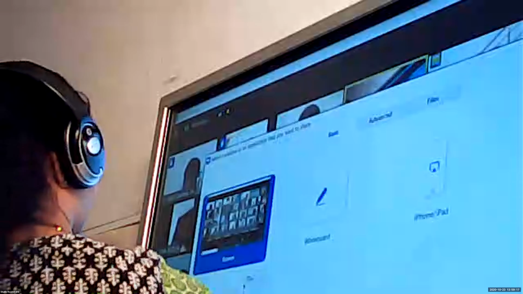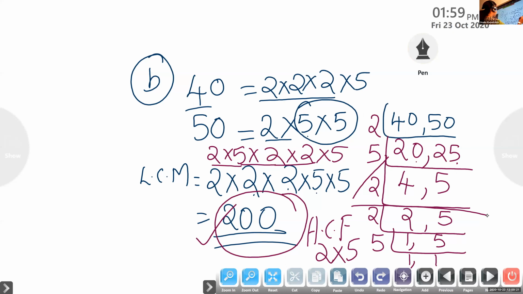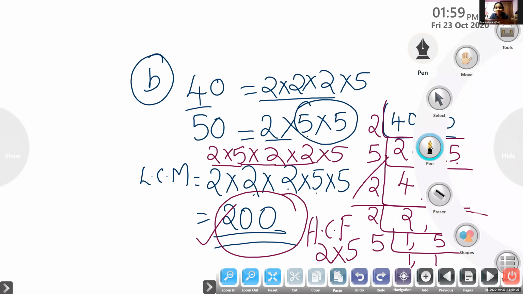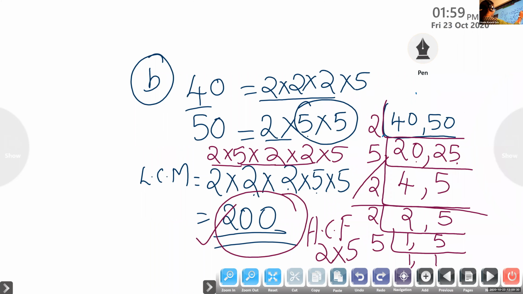Ma'am, when we do dividing together in HCF, I did not understand. What is there to understand here? It's till here only we had to do. Same method we are doing. With LCM and HCF, I have confused. Okay. Here we are dividing by 2, so you'll get 20 and 25. And here again we are dividing by 5. You are getting 4 and 5.